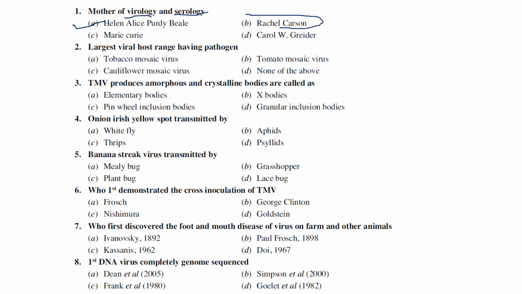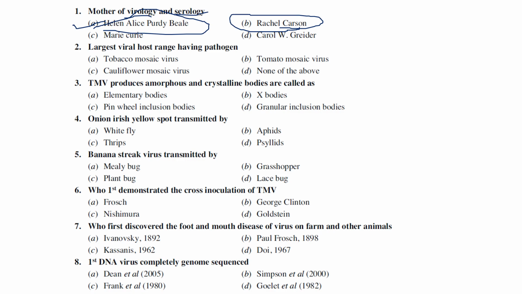Rachel Carson wrote a book called Silent Spring, right? That was published in 1962. That is also a very important book that initiated the environmental revolution. So generally, the answer for mother of virology is Helen Alice Purdy-Beale. Mary Curie is not at all related to our field. And the second one is the pathogen having the largest viral host range.